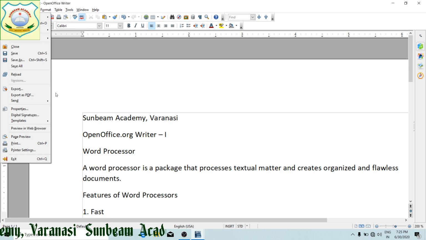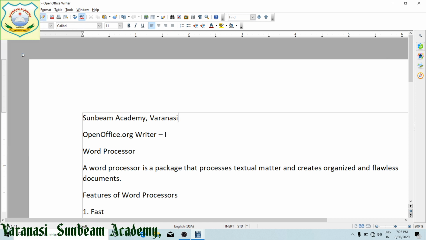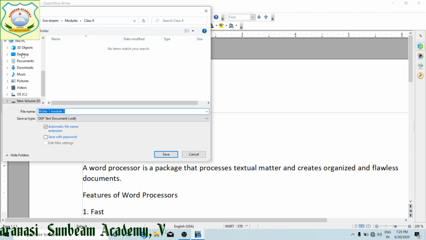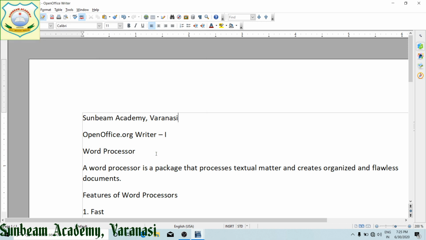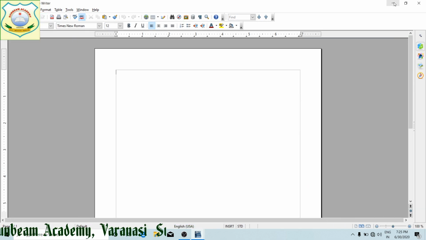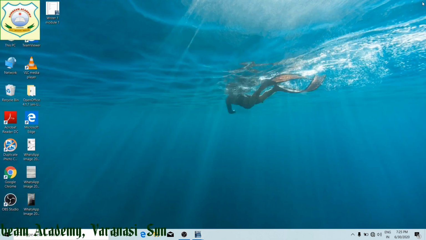Now I have made changes. If I click on save, you can see this file has been saved, right? It is asking for the location because I have made some changes. Suppose I am saving it onto the desktop, right? It has been saved over there. You can see it here on your desktop, right?